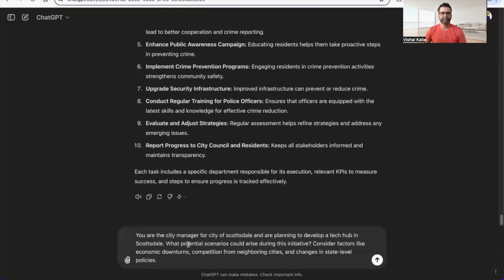So, hey, you are the city manager, City of Scottsdale, and are planning to develop a tech hub in Scottsdale, right? What are the potential scenarios that could arise during this initiative? Consider factors like economic downturns, competition from neighboring cities, and so on. So now we're looking at scenario planning and risk management. This is a third type of prompt a city manager can actually use.